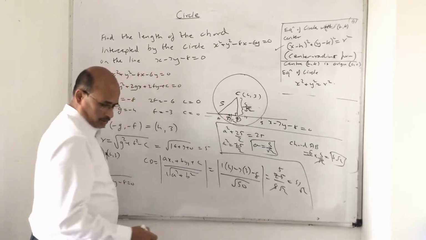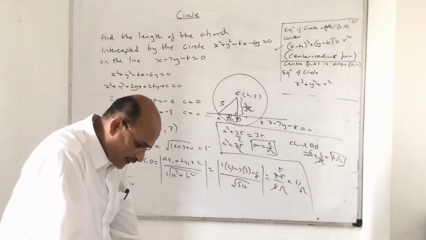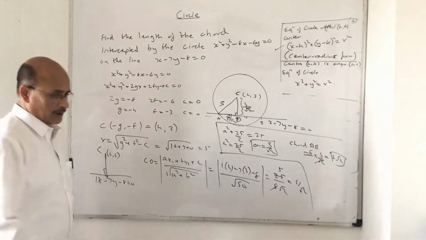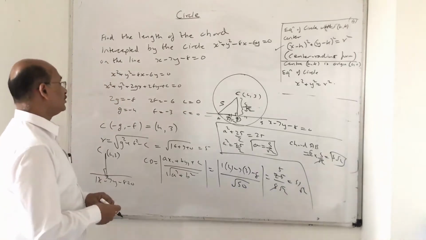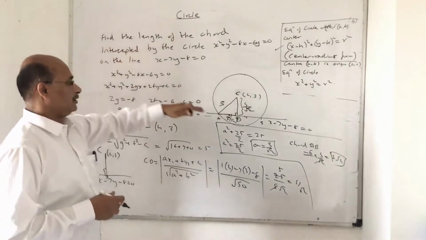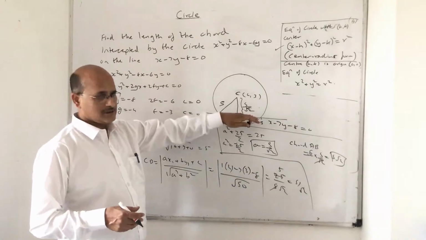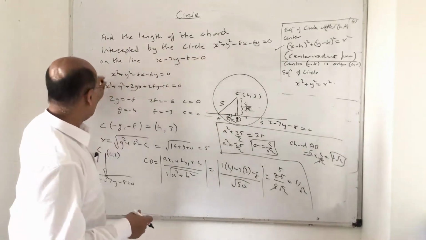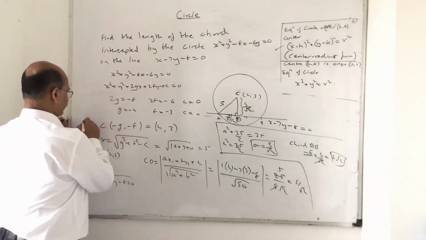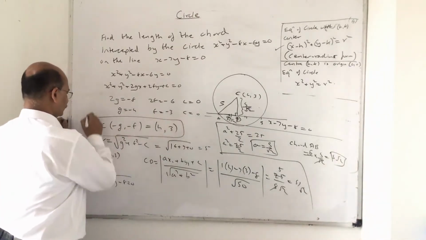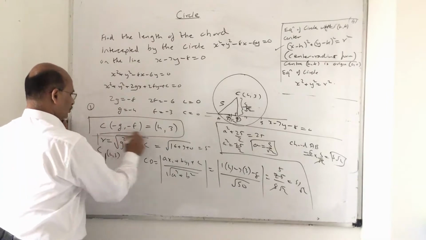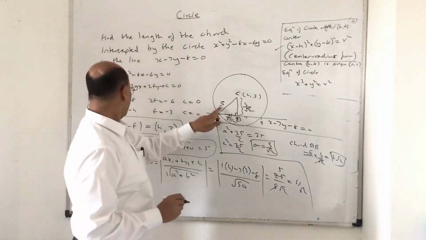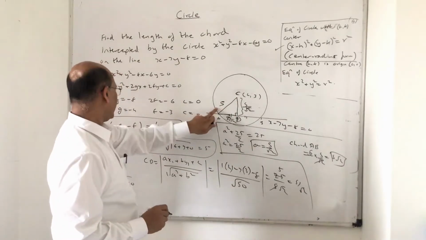So this is a very clear sum. Very interesting sum. Remember they are asking us what? Once again, let me just find the length of the chord. Length of the chord intercepted by the circle. A lot of process is there. So from the circle I can get the center, number 1, and the radius, number 2. Once you write this, I got the center, I got the radius.